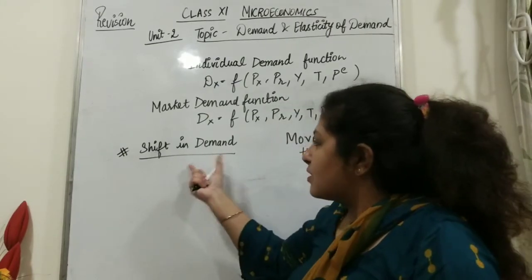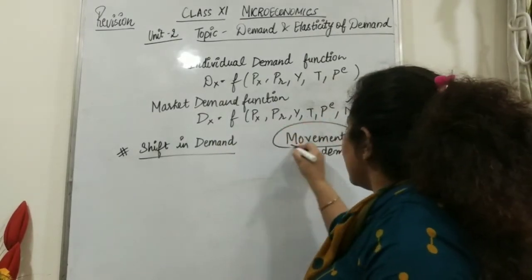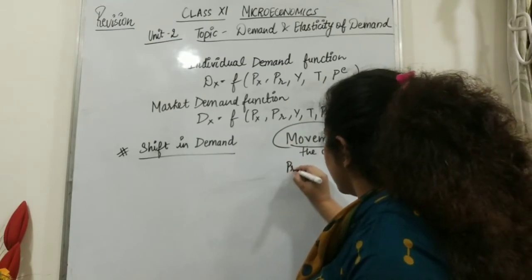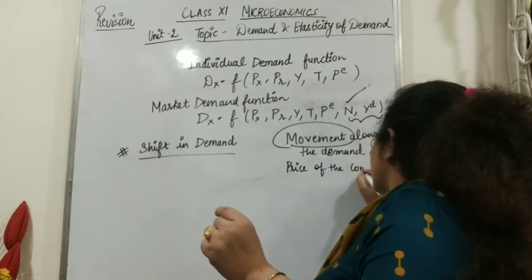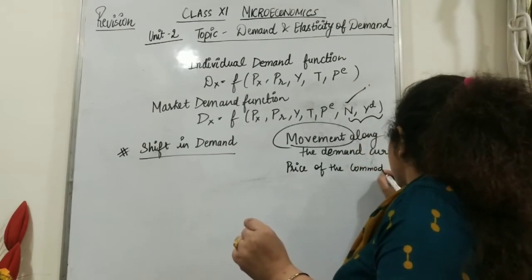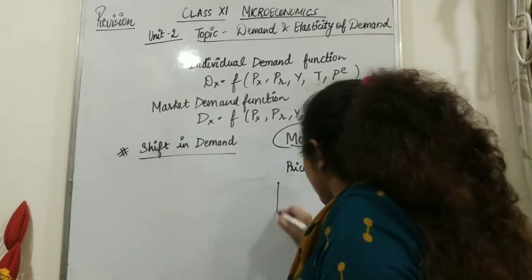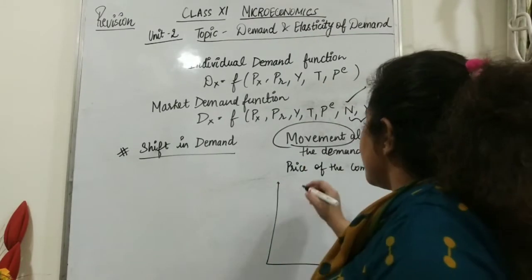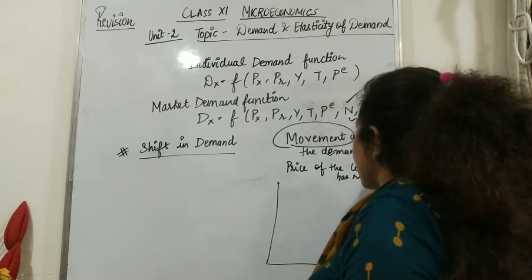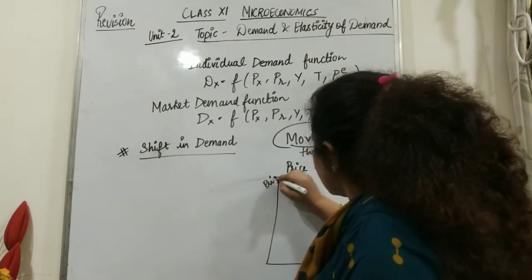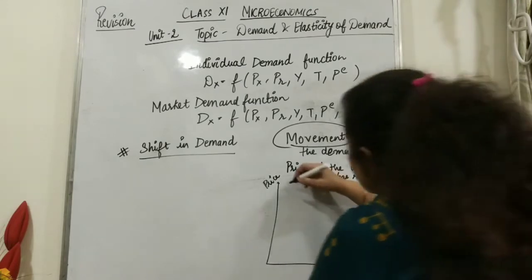So let's talk about shift in demand and movement. One thing you should know: the movement in demand takes place only because of the price of the commodity. Only because of the price of the commodity. And you should know there are two types of shifts, that is rightward shift and leftward shift. And there are two types of movement, upward movement and downward movement. Let's say the price of the commodity has risen, then what will happen? See here, this is price, this is quantity demanded. Just have a look. This is the demand curve.